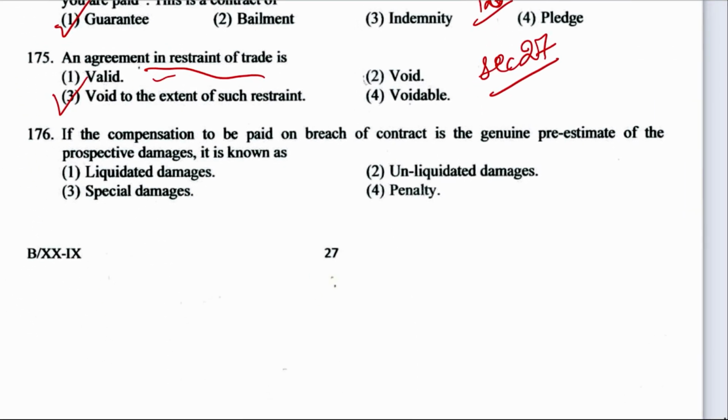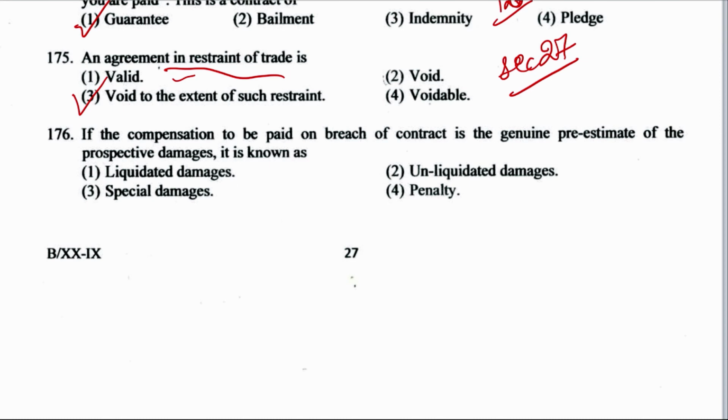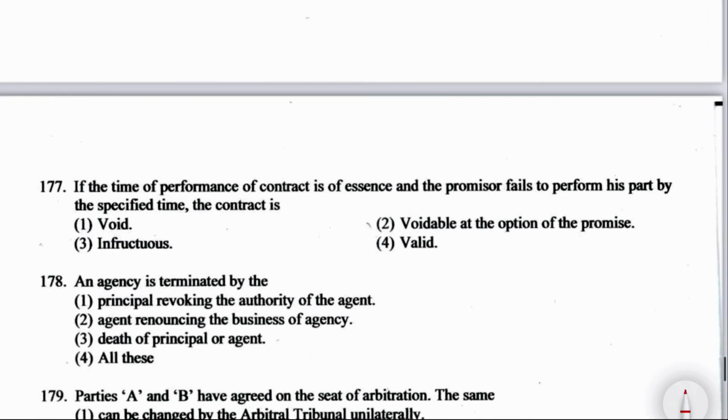Next is question number 176. If the compensation to be paid on a breach of the contract is a genuine pre-estimate of the prospective damages, it is known as what? Liquidated, unliquidated, special damages, or penalty. Well, it is liquidated damages, and it is from section 73 and 74 of the Indian Contract Act. Next is question number 177.